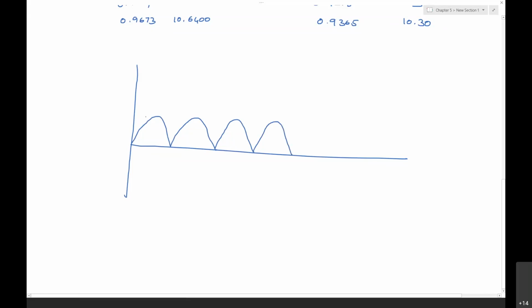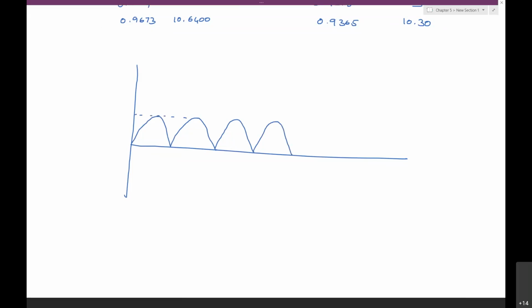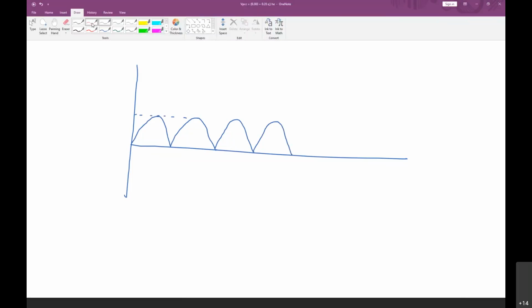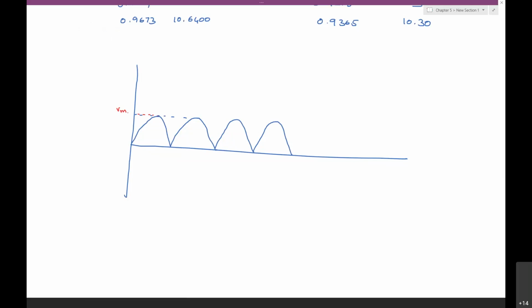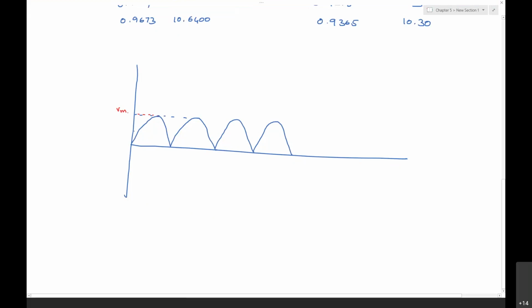Assume that this is the voltage, the peak of the supply source voltage, maybe we can say this is VM. What is going to happen is if you connect a capacitor, it tries to charge up to here.